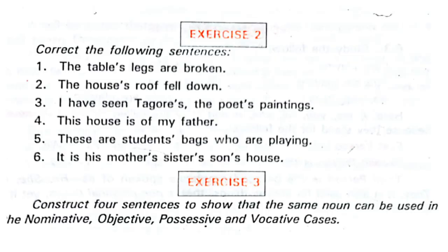Now in exercise number 2: the table's legs are broken. What will you do in this? The legs of the table are broken. Yes, good. The legs of the table. Fine. The house's roof fell down. The roof of the house fell down. Fine. The roof of the house.